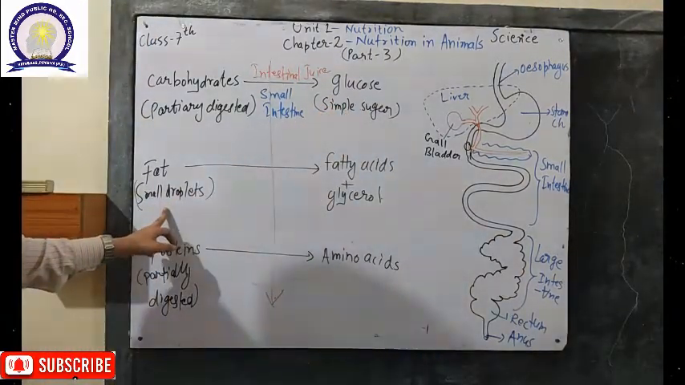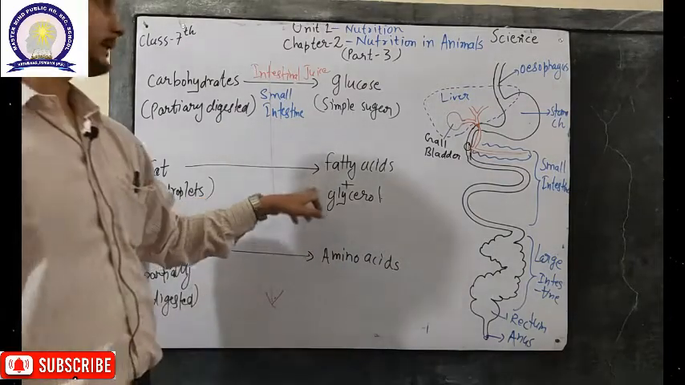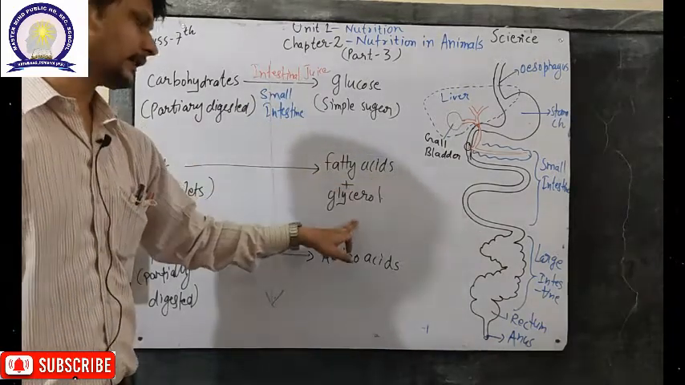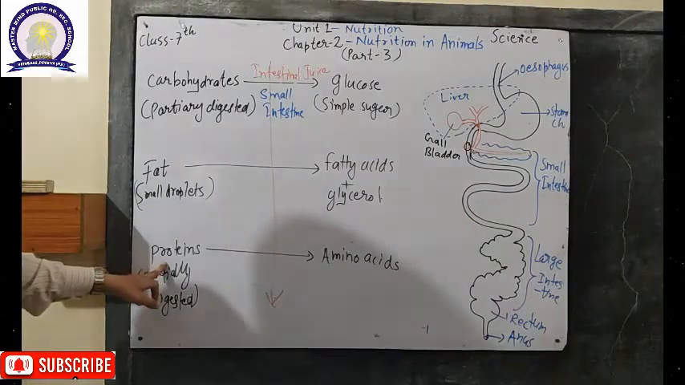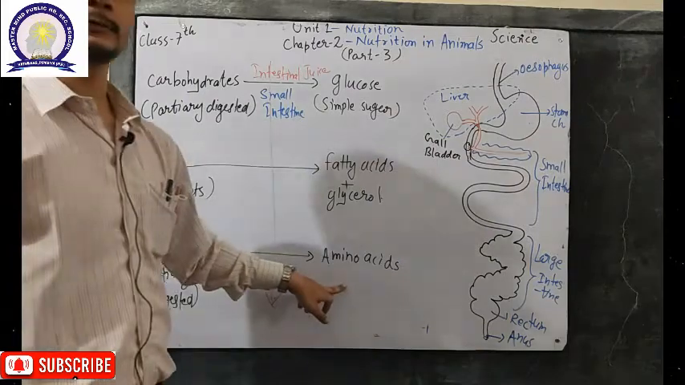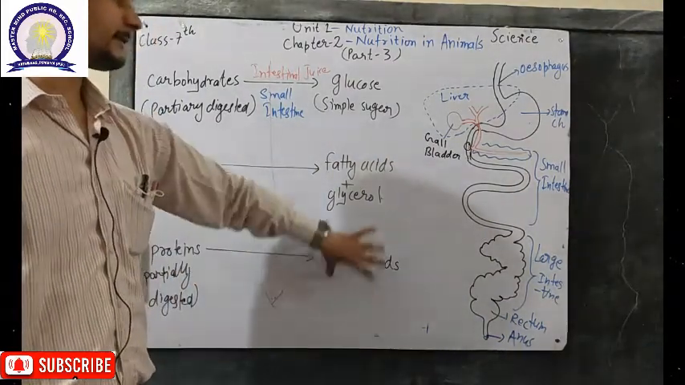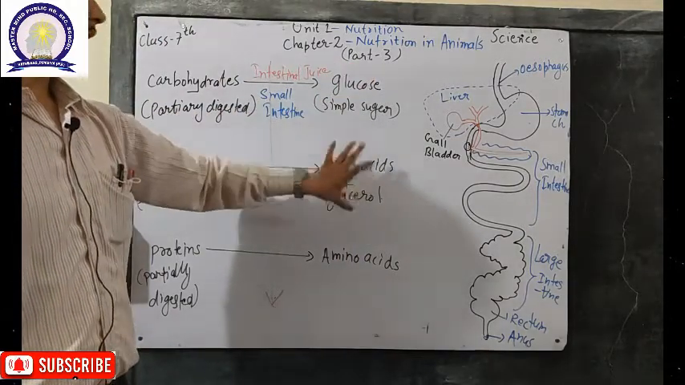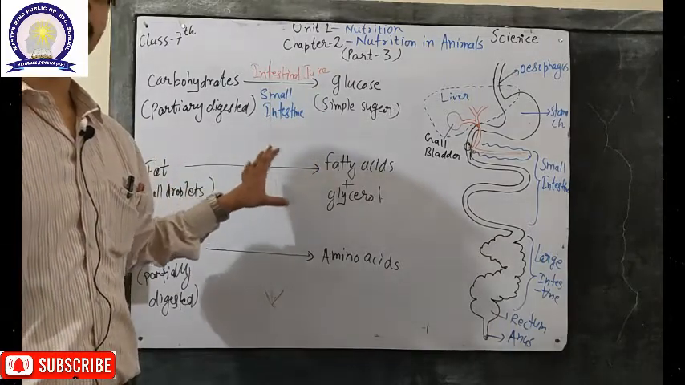Fats, which are present in the form of small droplets, are also converted with the help of intestinal juice into fatty acids and glycerol. These are the simplest form of fat. And the proteins in the food particles, partially digested, are converted into the simplest form, amino acids. So these amino acids, fatty acids, glycerol and glucose are now the simplest form of nutrients that can be absorbed by our body.